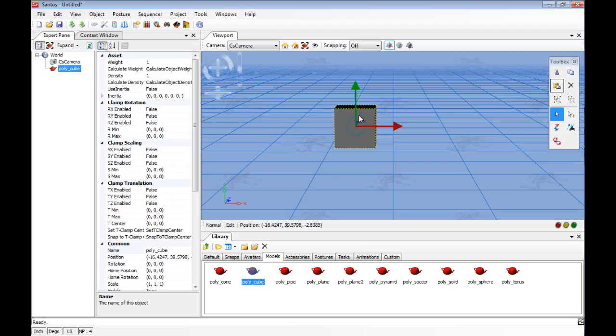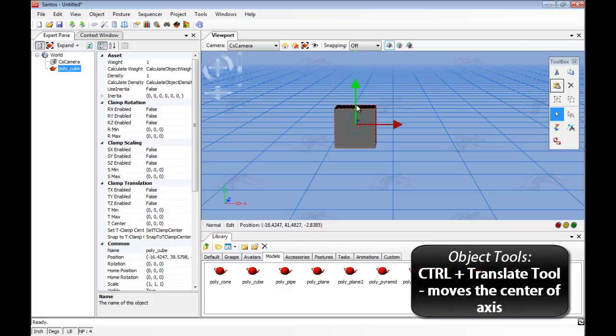To help with object representation, a variety of object tools are available. First, after the object is placed in the Santos working environment, the center of axis can be repositioned by simply clicking the Control key while using the Translate Transformation tool to shift the axis to the desired position.